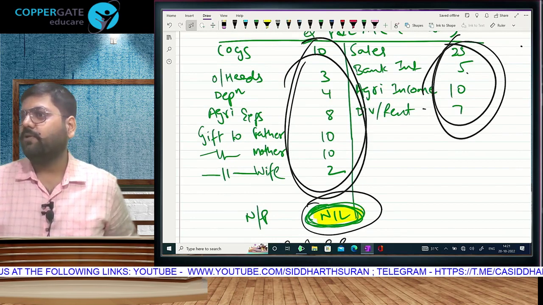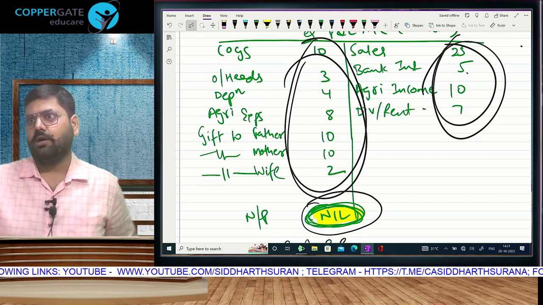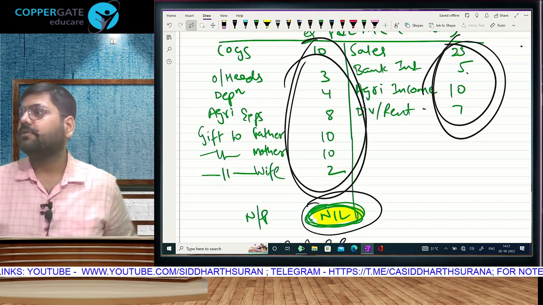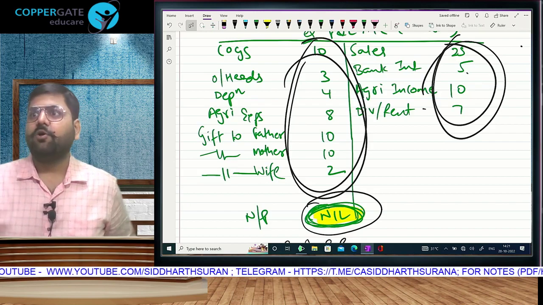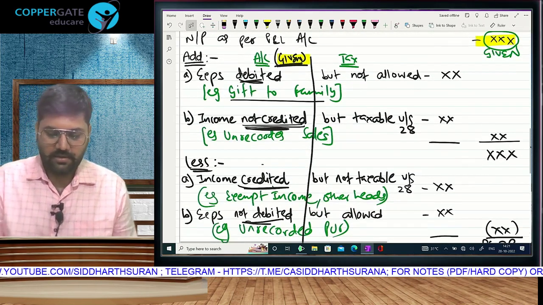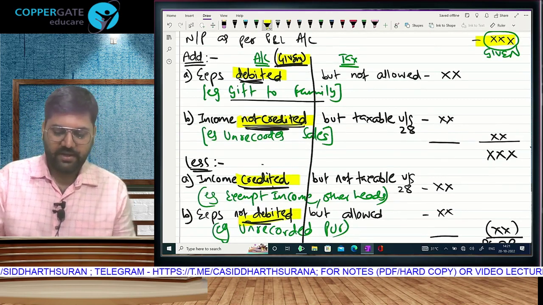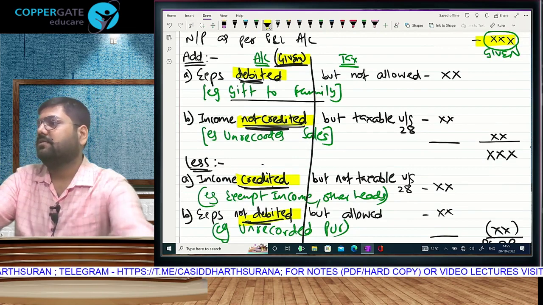What is debited? Can you identify? Anything not in your identification is not debited. Same thing on the credit side also. So do you realize that we can identify this just by reading the question?